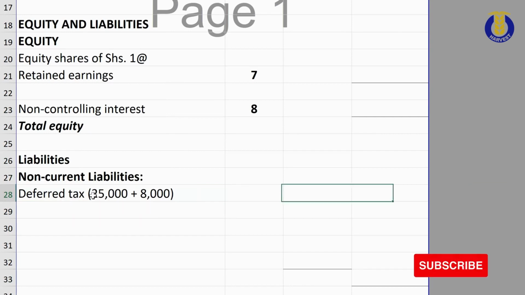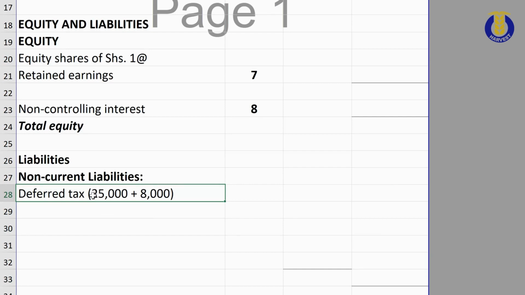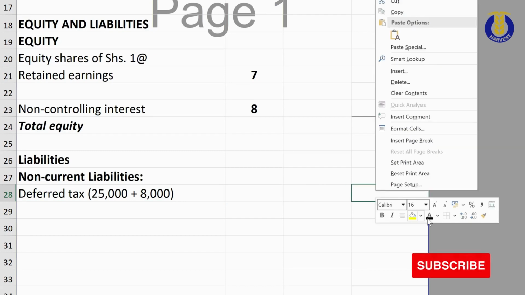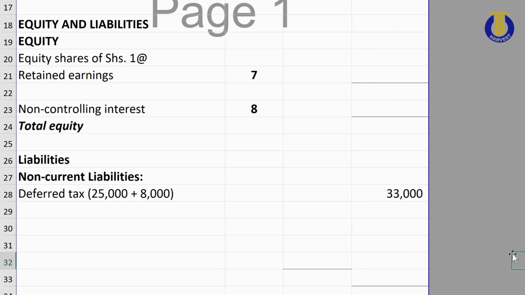This one we shall not do a working for because we didn't have any major adjustments. So I will simply add the deferred tax of head company to the deferred tax of food company, and that brings me to a figure of 33,000.